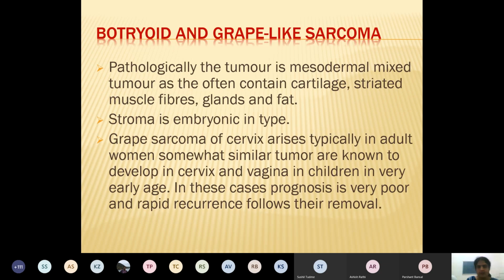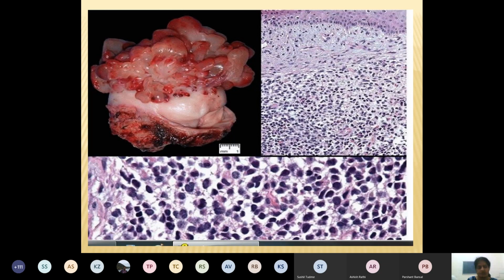Another is the grape-like sarcoma. They are called botryoid tumors. That's okay, just to mention it. This is one of the slides showing that sarcoma, which is protruding towards the endometrial cavity from the myometrium.